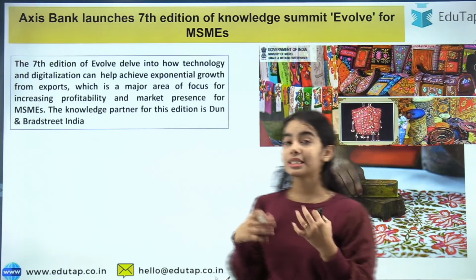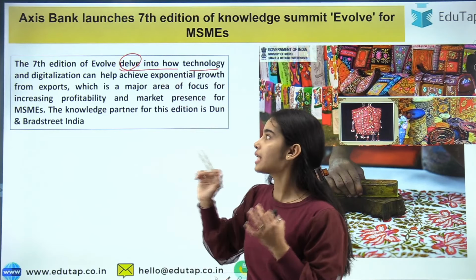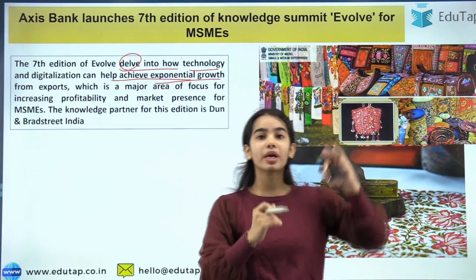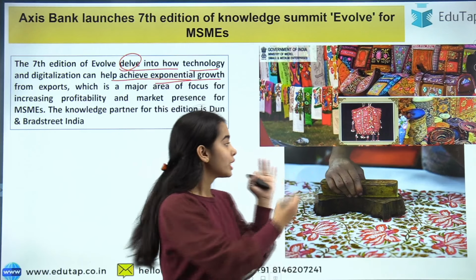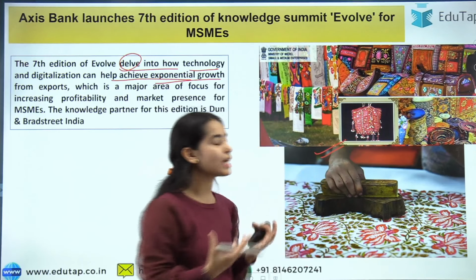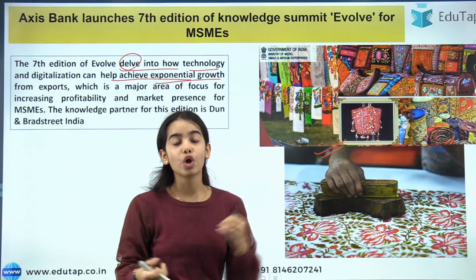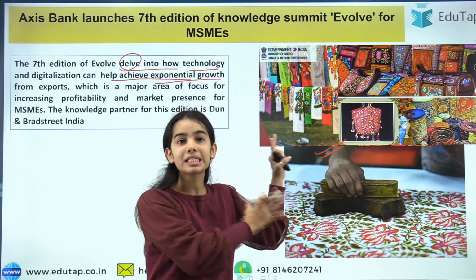So the 7th edition of Evolve delved into how technology and digitalization can help achieve exponential growth from exports. If, through digitalization, the outer world is shown the arts that we have, the tradition that we have, the minute work that our artisans can do, then through digitalization the exports can be grown for these kinds of work.